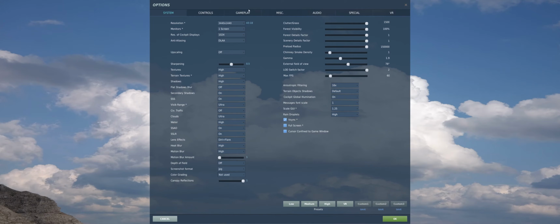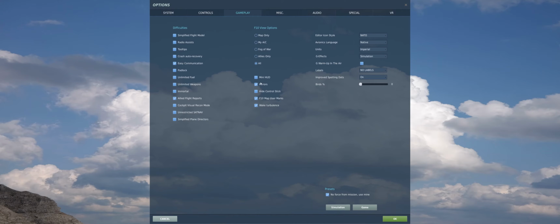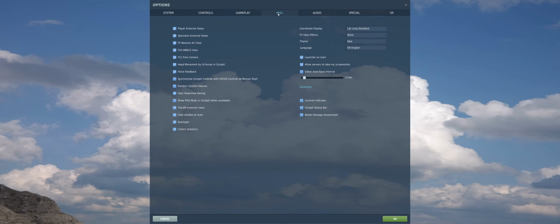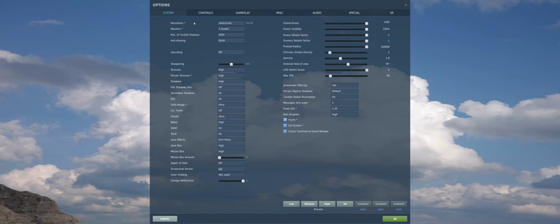Alright, let's go through and see if there's anything in here. Mirrors are always on. Wake turbulence is on. GFX, of course, simulation. Units Imperial. I don't do birds, but maybe somebody wants to. Alright, miscellaneous, what do we got here? There's nothing really that does anything for the graphics, so basically these are the settings that I use.